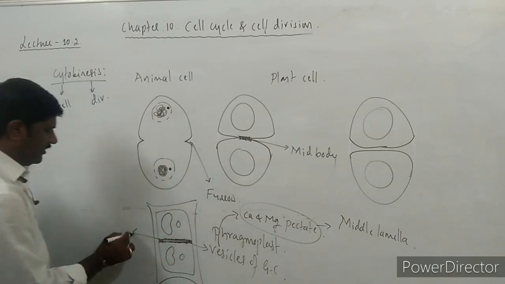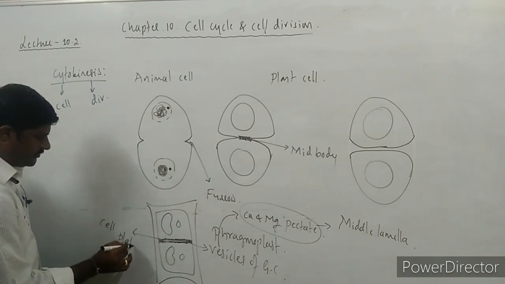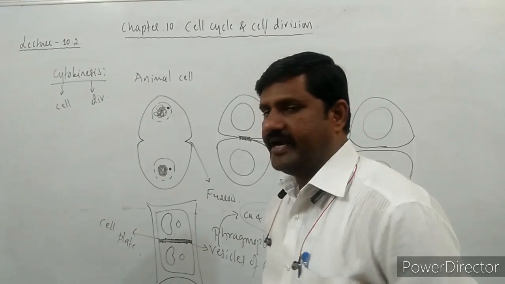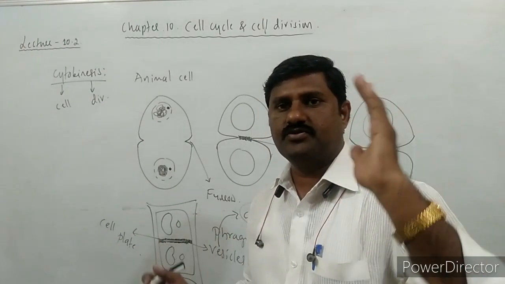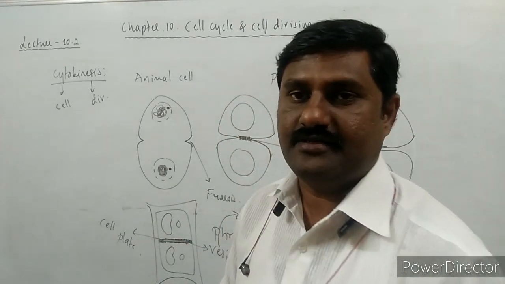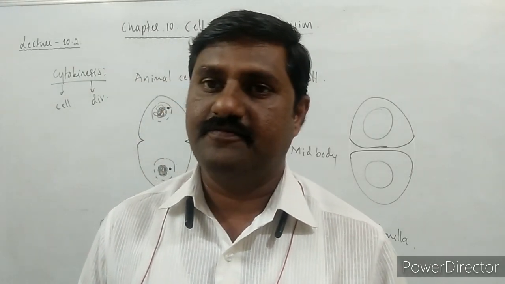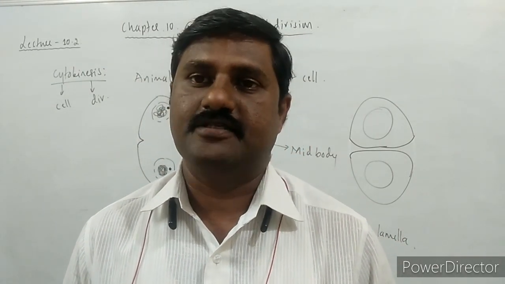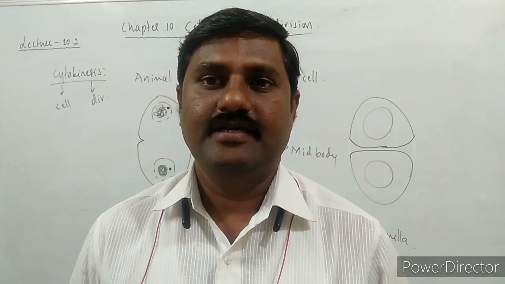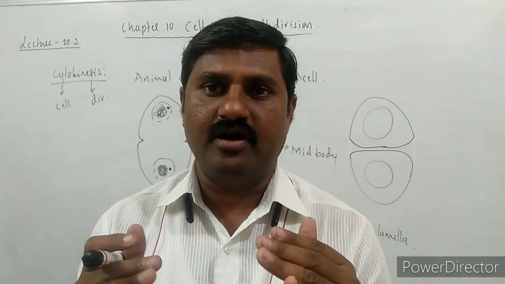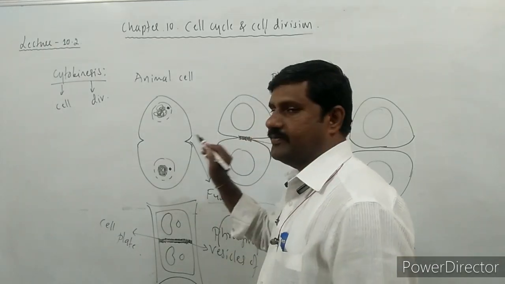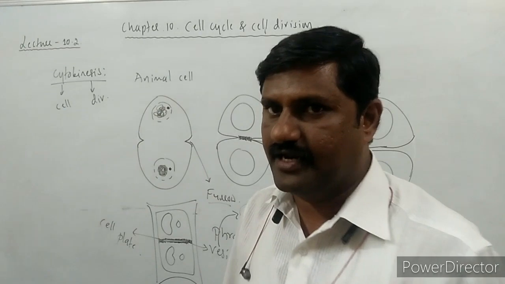It is also called the cell plate. The spindle fibers as well as vesicles of the Golgi complex all together form the cell plate. The cell plate separates this cell into two daughter cells, right? So this is how in a plant cell the phragmoplast leads to the formation of a cell plate, and the cell plate makes two daughter cells ultimately, right? So there is no possibility of the deepening of the furrow as in the case of an animal cell, right?